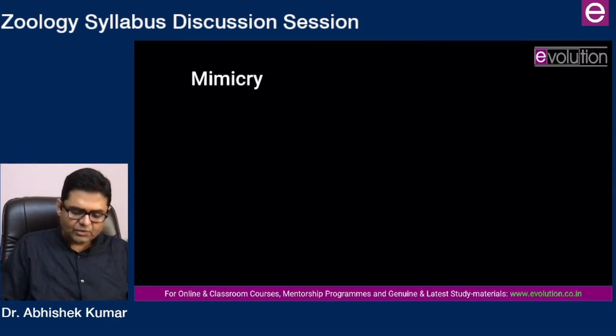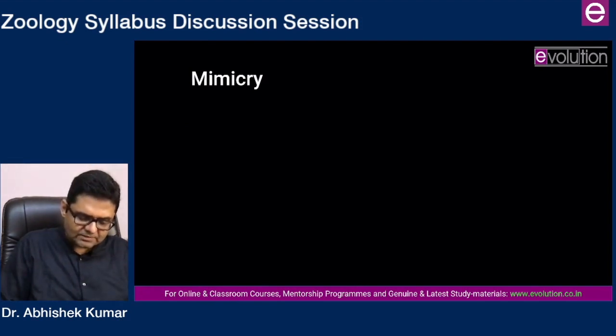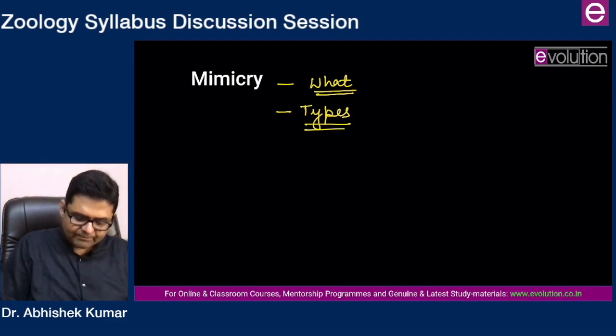Moving next, you have mimicry. This has so far been a rather straight topic. So in mimicry, what we basically cover is what is mimicry, then types of mimicry, and in types of mimicry, do explain Batesian and Mullerian mimicry in detail.